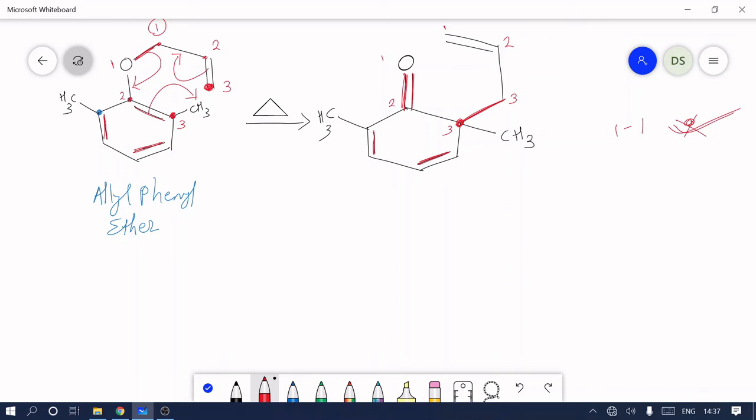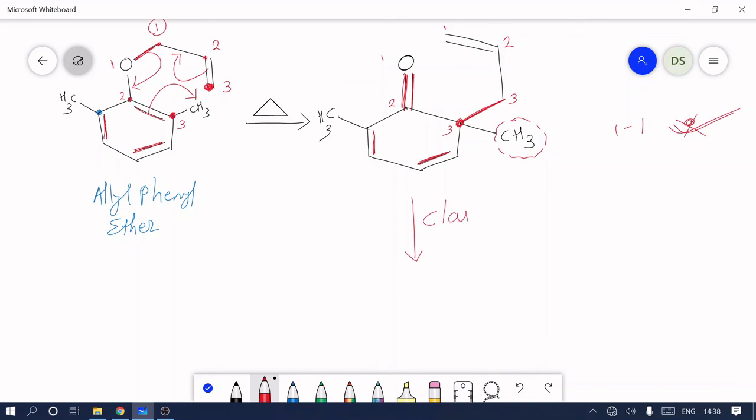But in this example we have a methyl group, and the methyl group does not leave easily. So our product is unstable.